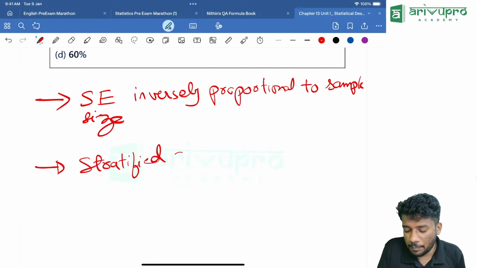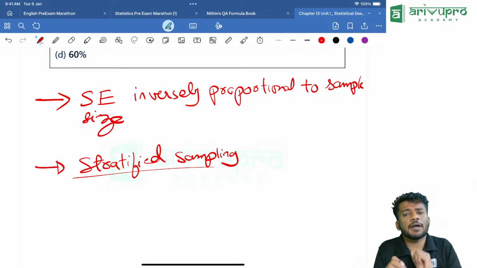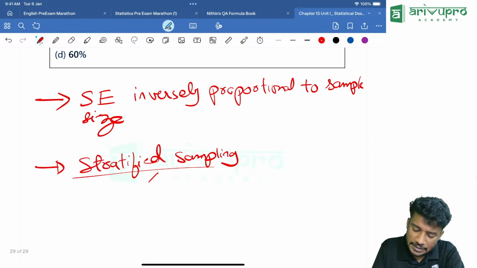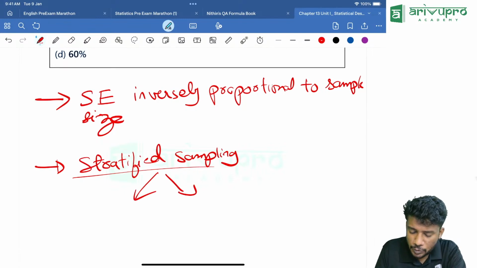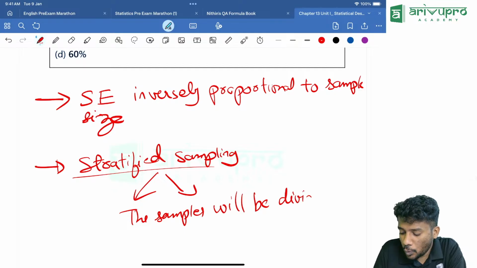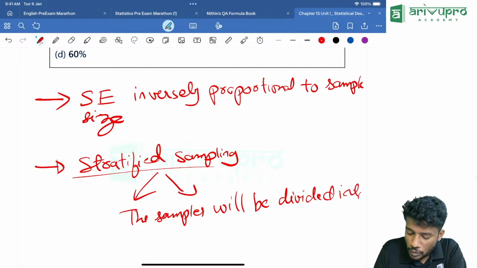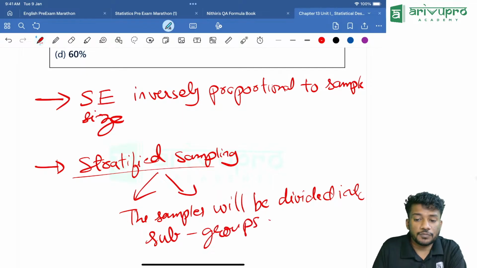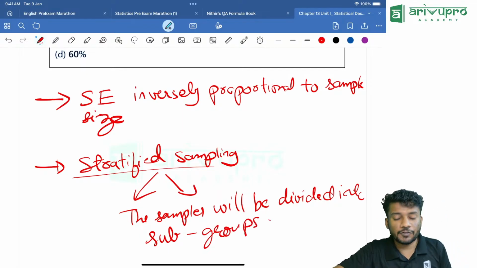Next one. Stratified sampling. Stratified sampling is nothing but the samples will be divided into subgroups. Keep a note of it. Everyone, keep a note of it.